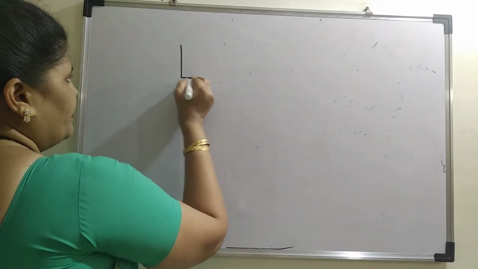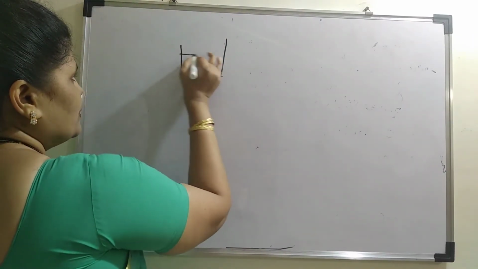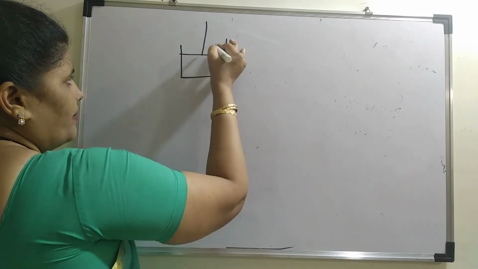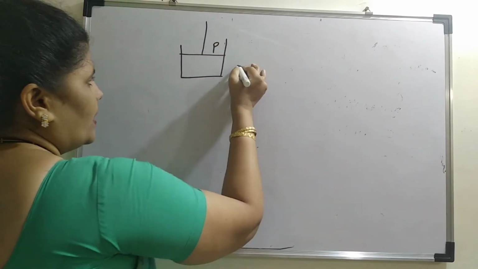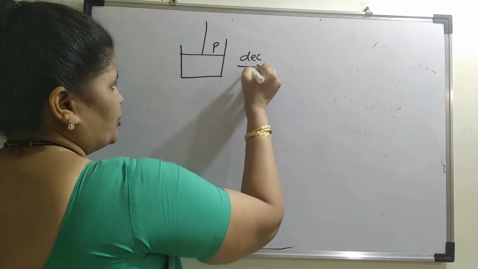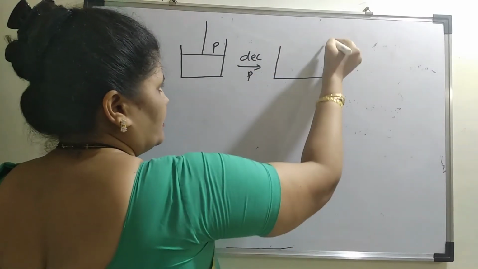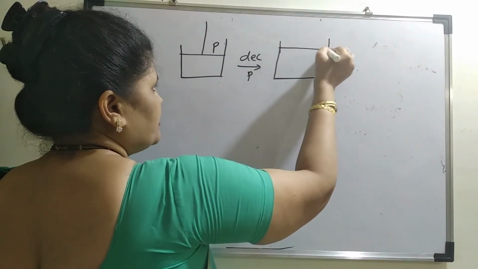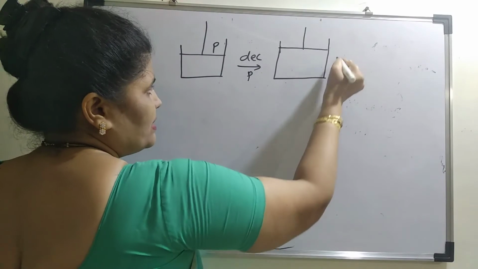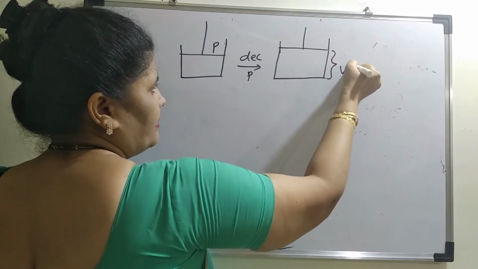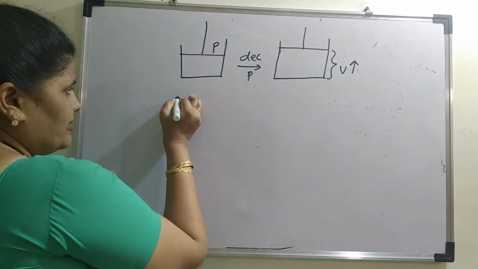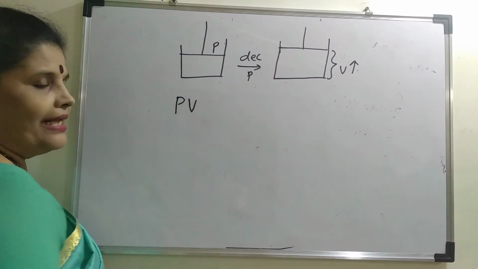Say for example, if I take a cylinder which is attached to a piston, the pressure acting here is P. If I decrease the pressure, then what will happen, student? The piston will move up. Means the volume has increased. Means I say that some work is carried out.